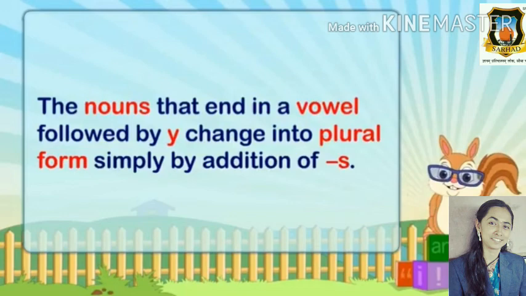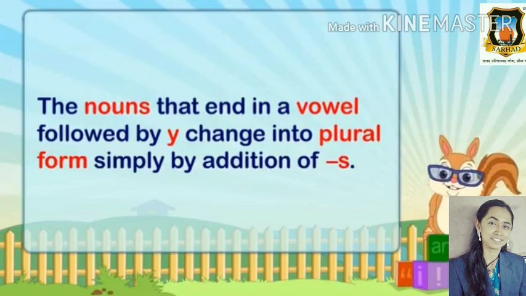A noun that ends in a vowel followed by Y changes into plural form simply by adding S. So now we are going to see some words ending with the alphabet Y, but with a vowel before Y, so we will add just S to the plural form.